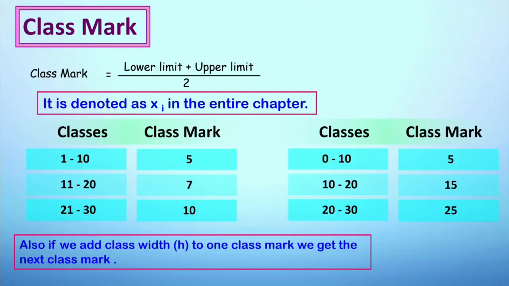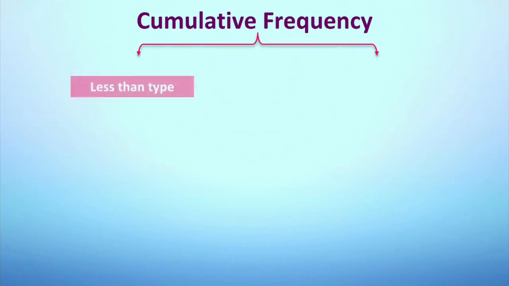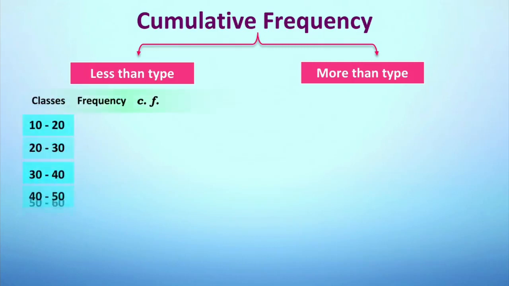After talking about different terms related to classes, let's discuss the term known as cumulative frequency. We have two types of cumulative frequency, that is less than type and more than type. We will be learning how to calculate less than type cumulative frequency first. For that, let's consider the classes and the respective frequency. For calculating less than type cumulative frequency, we consider the first frequency belonging to the first class interval and we write as it is in the cumulative frequency column.